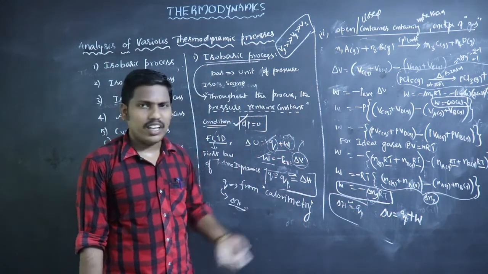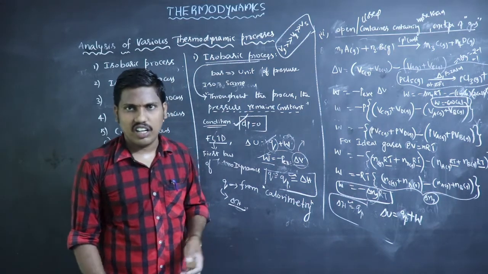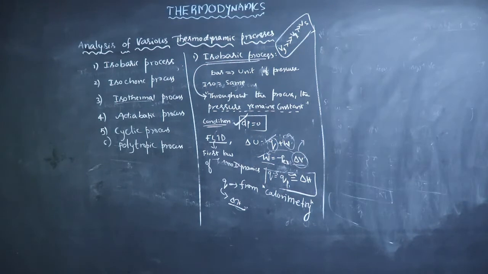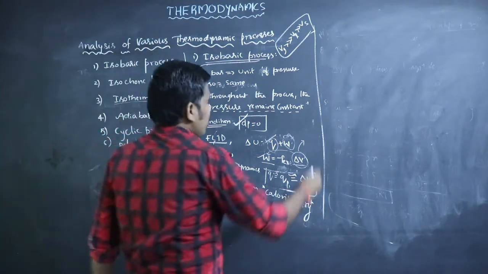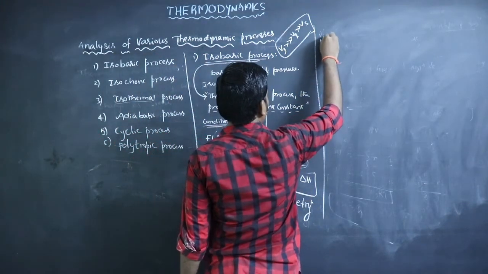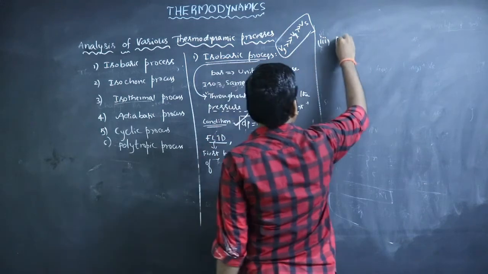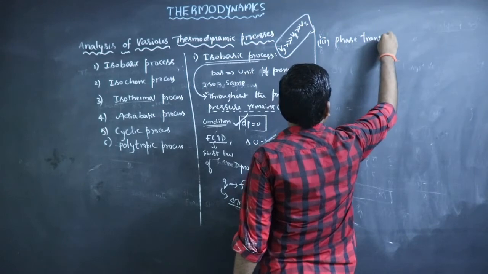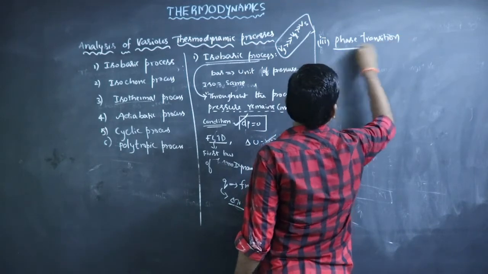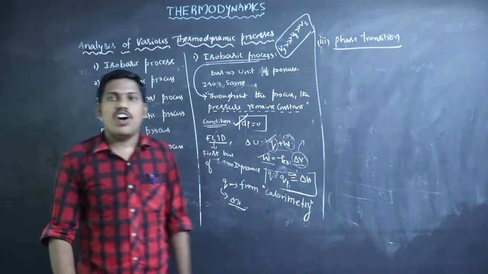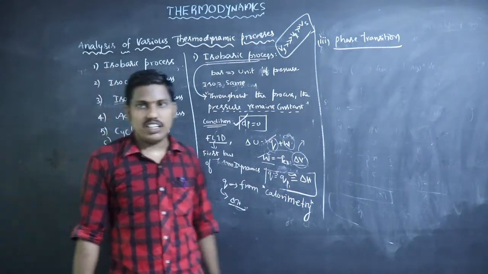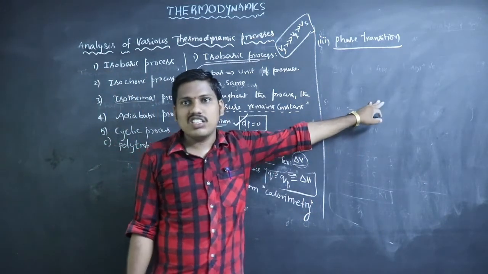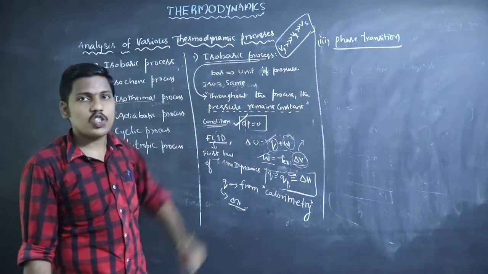And also another case, that is phase transition. The third case is phase transition. So how will we find the volume change in this phase transition? Remember that in a phase transition, the system is kept at constant pressure because our process is isobaric.